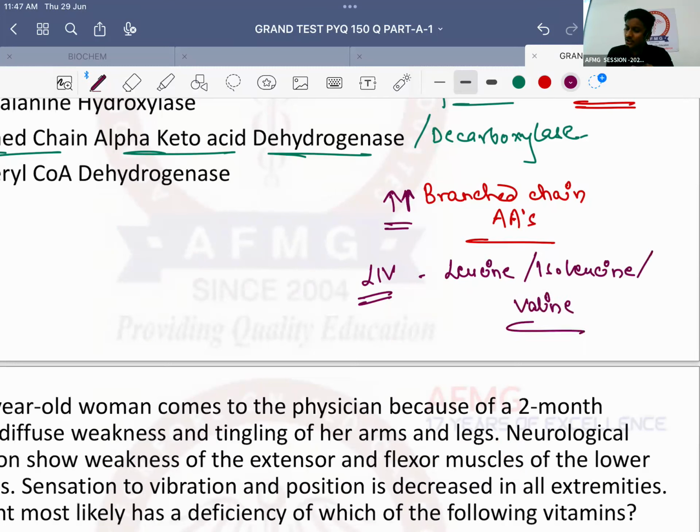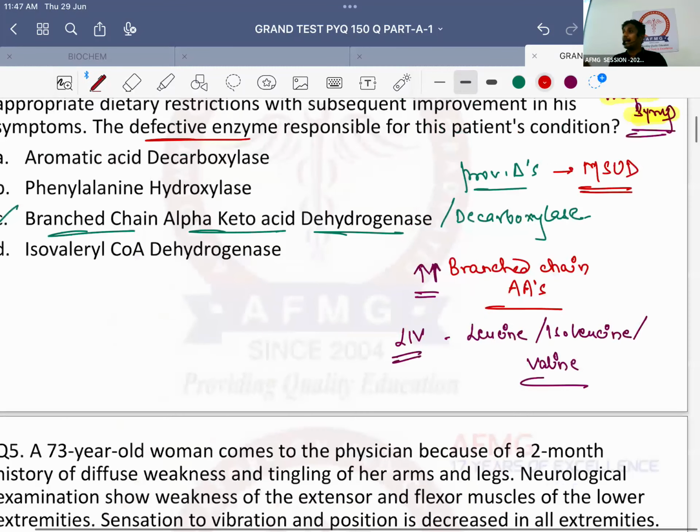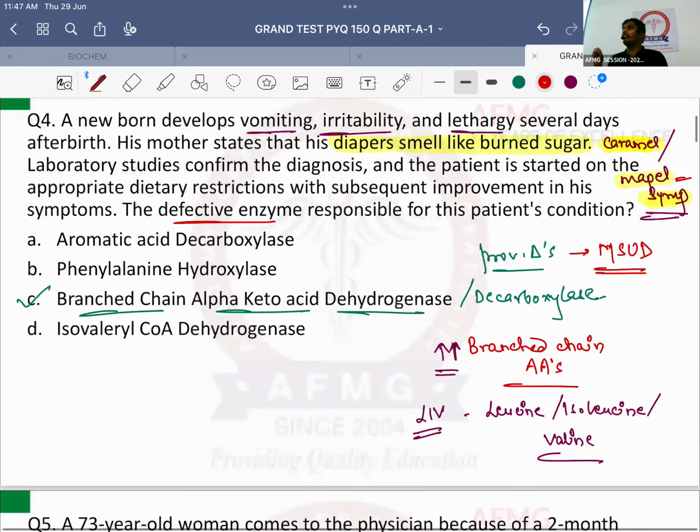So if they ask you which amino acid should not be given in this patient's diet, the answer should be leucine, isoleucine and valine. Why should these three amino acids not be given in the child's diet? Because they will not be broken down. They will keep on collecting inside the patient's body. Okay? Why will they collect? Because the enzyme responsible for the breakdown is absent or it is deficient.